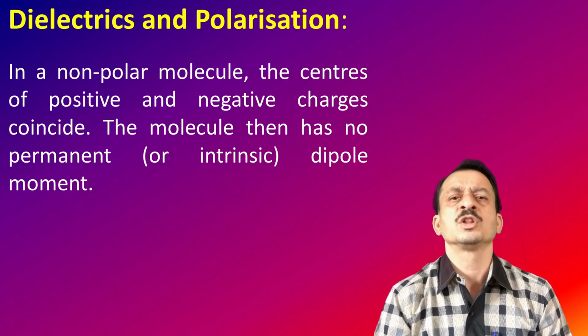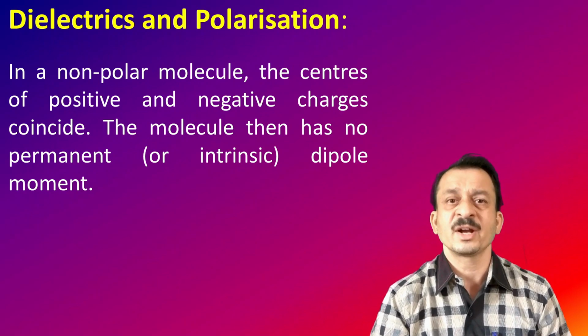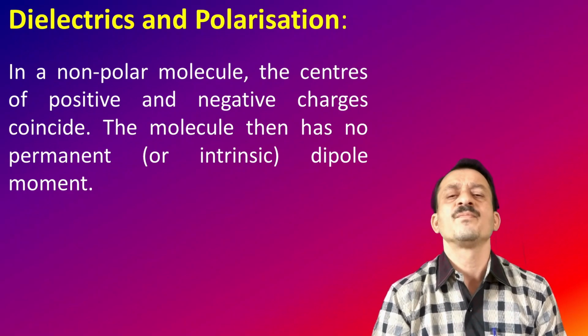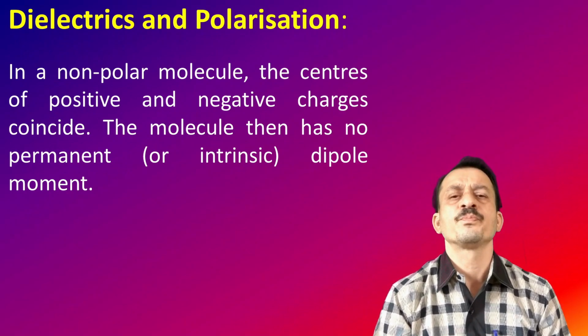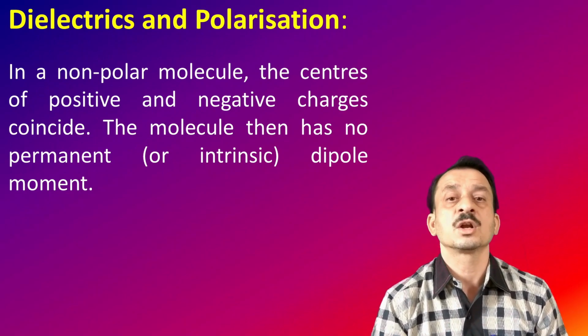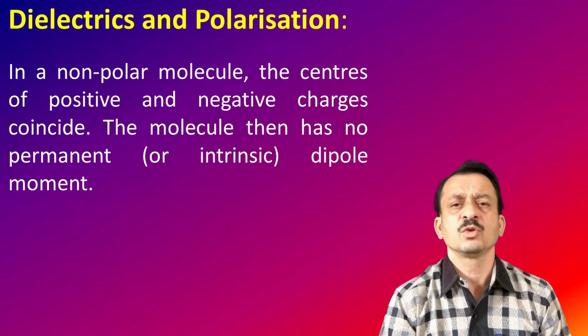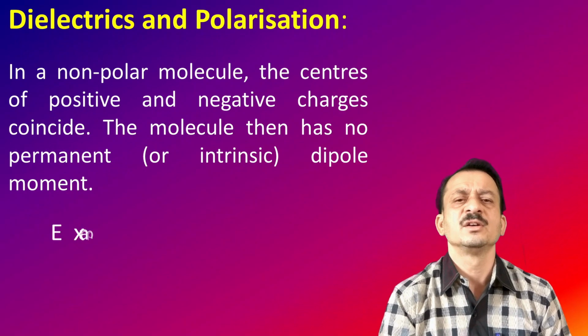The centers of all the positive charges and negative charges coincide, and they are not separated by any distance. Since they coincide, they will not form any permanent dipole moment. These types of molecules, in which the centers of positive and negative charges coincide, are called non-polar molecules. They have no permanent or intrinsic dipole moment.